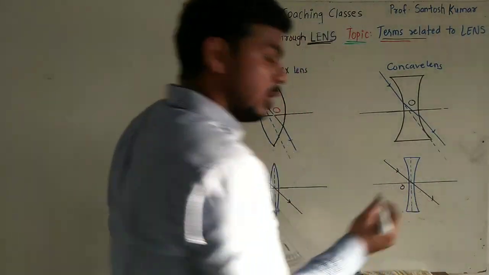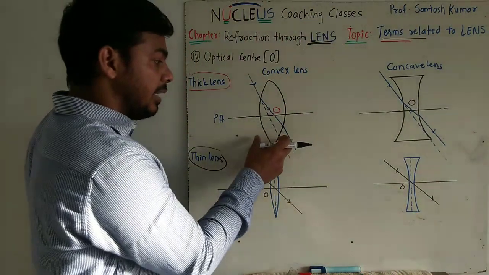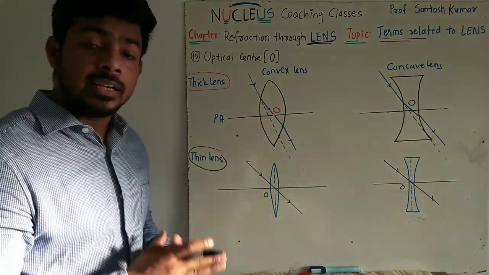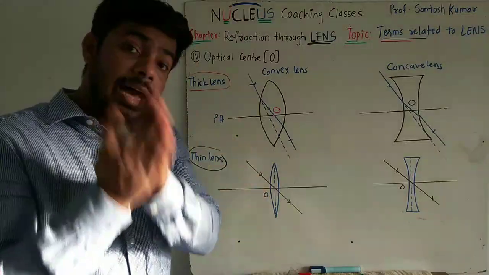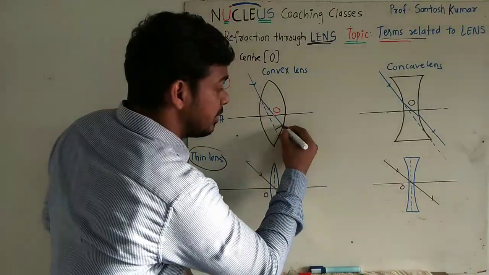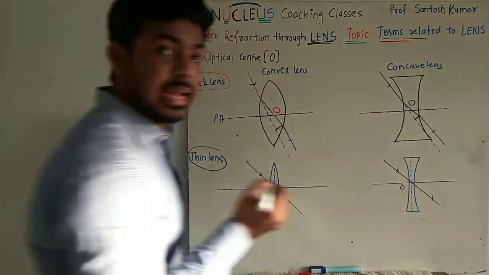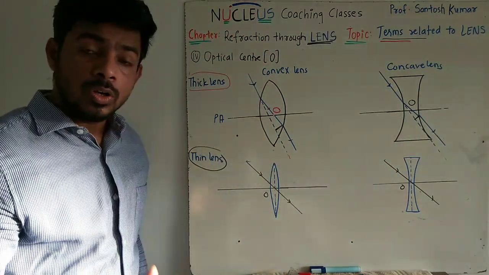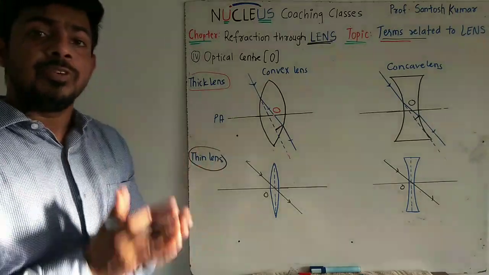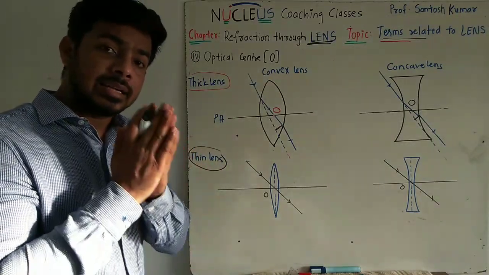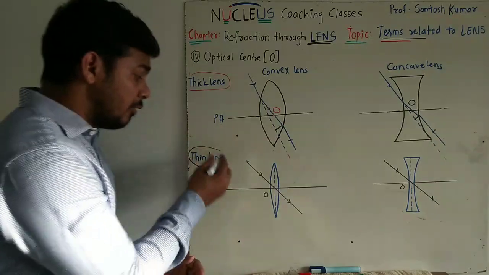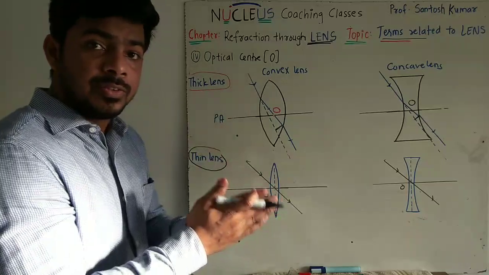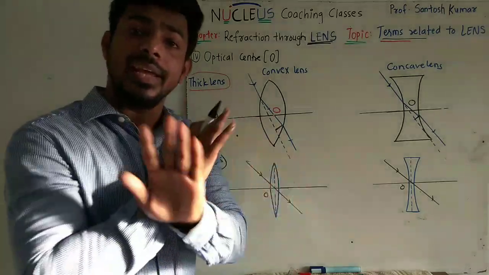So what we have considered is that if we have a thick lens, the ray of light passing through optical center will travel in the direction of incidence, but there will be some lateral shift. You can see this lateral shift. But in case of a thin lens, this lateral shift can be ignored. And in our syllabus, if we draw a ray diagram, the lens which we are considering will always be a thin lens. That means the lateral shift through the lens will be simply ignored.